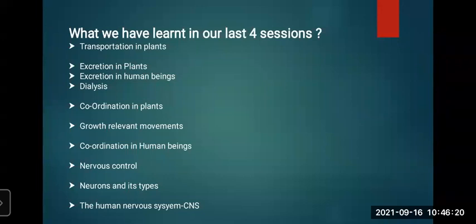Excretion is a simpler process in plants than in animals. There is no special organ or system for excretion in plants. Gaseous substances are given out by the diffusion process, and most of the waste substances of plants are stored in the vacuoles. We have seen the picture of the vacuole in the plant cell, which is there in the leaf cells, and in flowers also, fruits and the bark of the stem also.